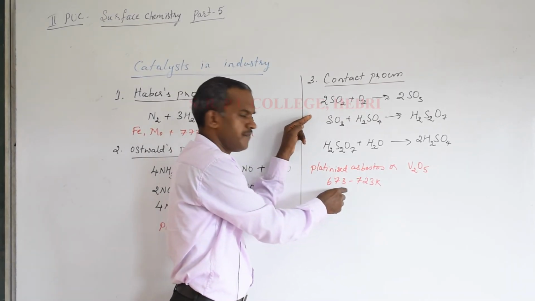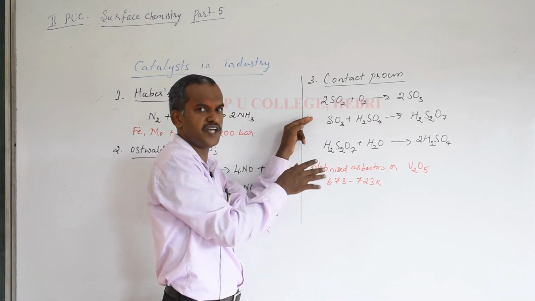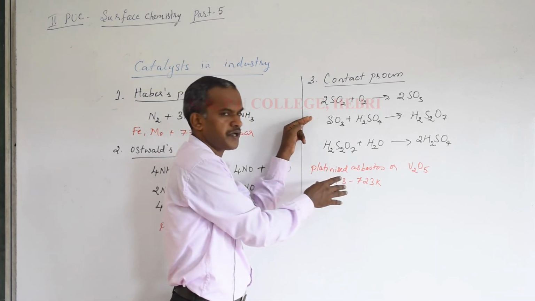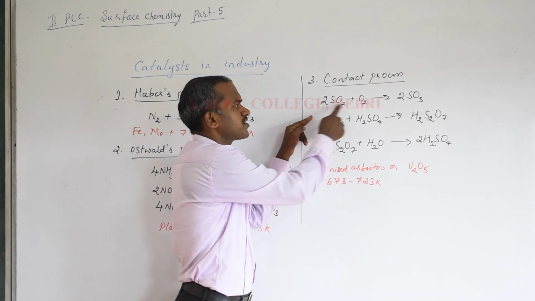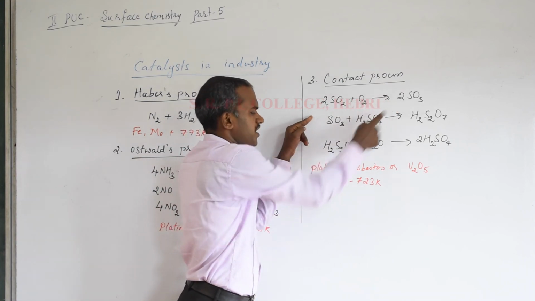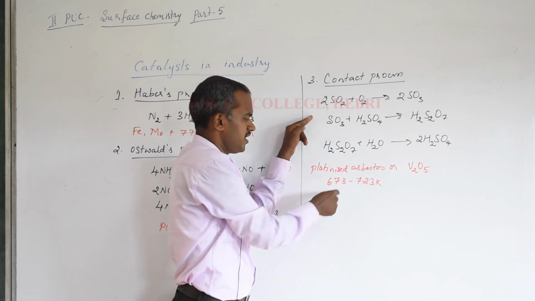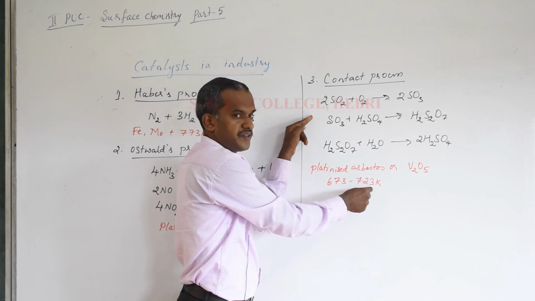Remember the temperature. When we discussed about optimum temperature before, I told you a catalyst or an enzyme will catalyze the reaction at a particular temperature only. If you are not mentioning the temperature, it is of no use. So sulfur dioxide undergoes oxidation to give sulfur trioxide. It is catalyzed by platinized asbestos or vanadium pentoxide at a temperature of about 673 to 723 Kelvin.